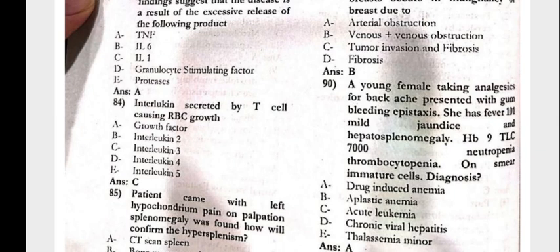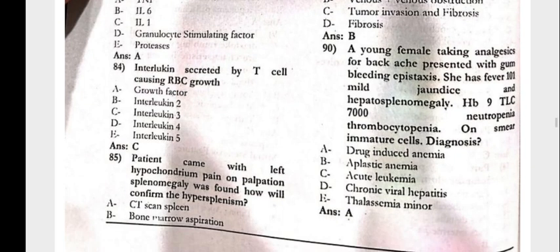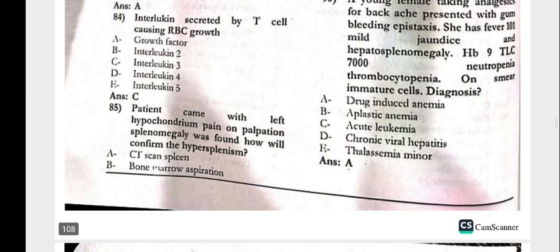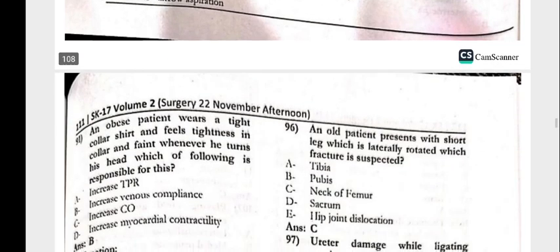Next, the young female taking analgesics for backache presented with the gum bleeding, epistaxis. She has the fever of 101, the mild jaundice, and the hepatosplenomegaly, Hb 9, TLC 7000, neutropenia, thrombocytopenia, on smear immature cells. Diagnosis is the drug-induced anemia.